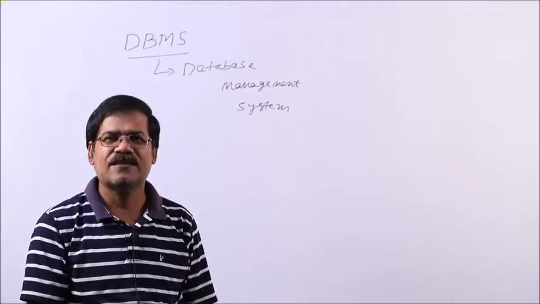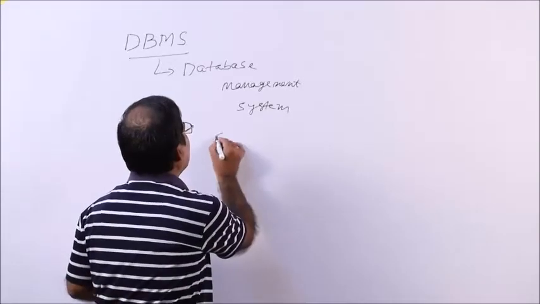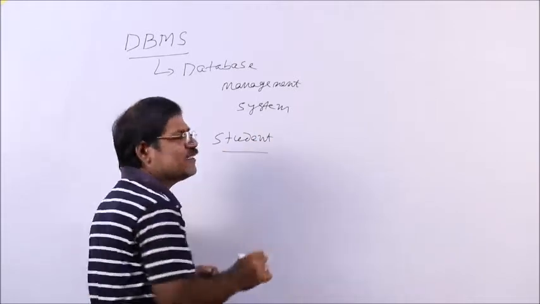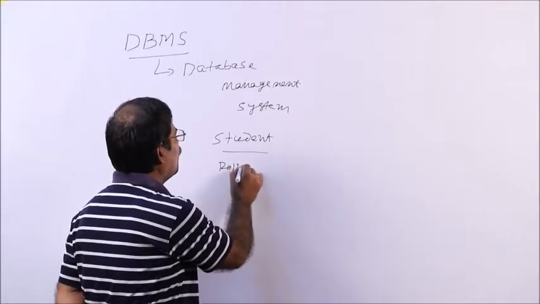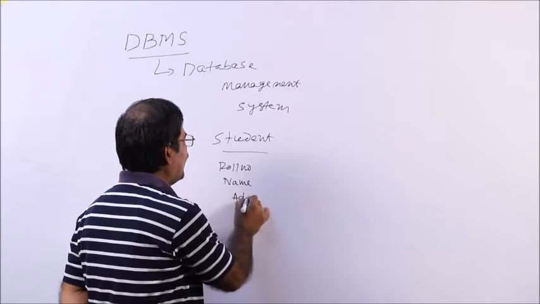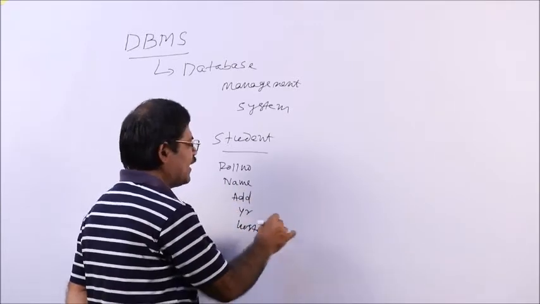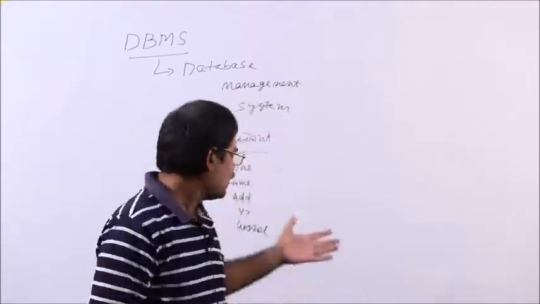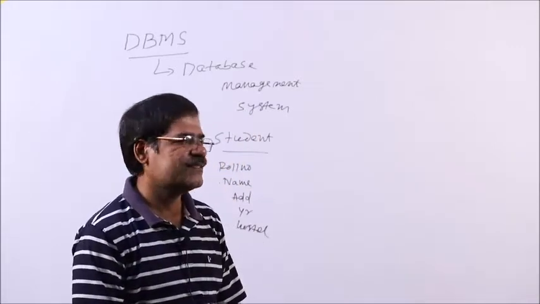Suppose I say the data of a student. What is the data of a student? Basically roll number, name, address, year, hostel, like that. These are the data of a particular student. You may add some more attributes or fields.